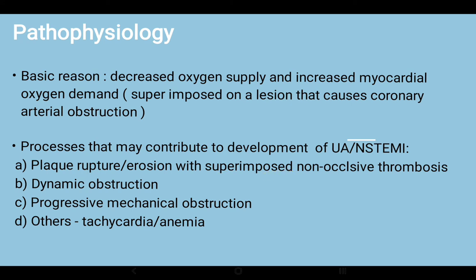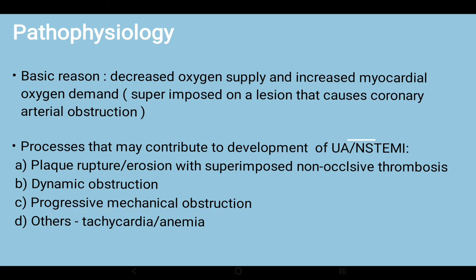There might be some patients with dynamic obstruction. This is a topic of a separate review, and we will be doing it. Dynamic obstruction is seen in cases of coronary spasm, as seen in Prinzmetal's variant angina. The third one would be progressive mechanical obstruction. This would be classically seen in rapidly advancing coronary atherosclerosis.